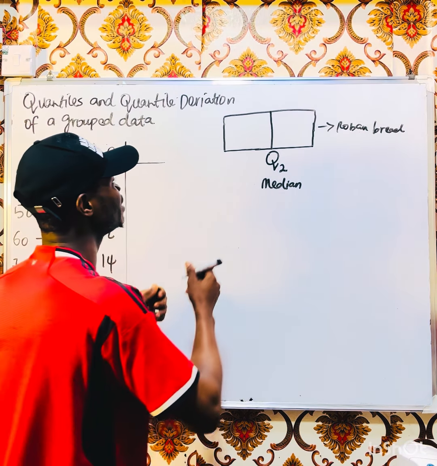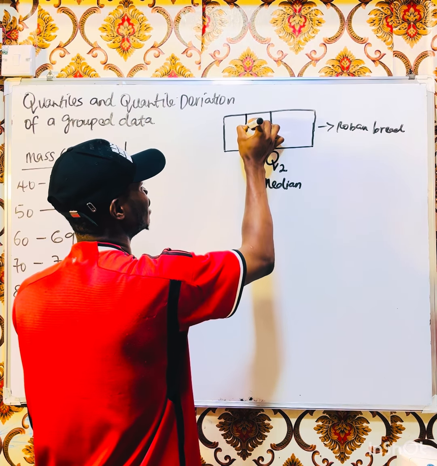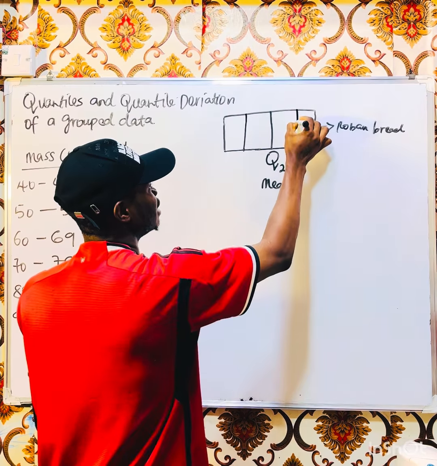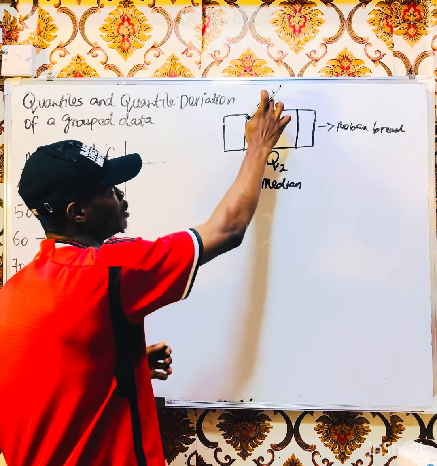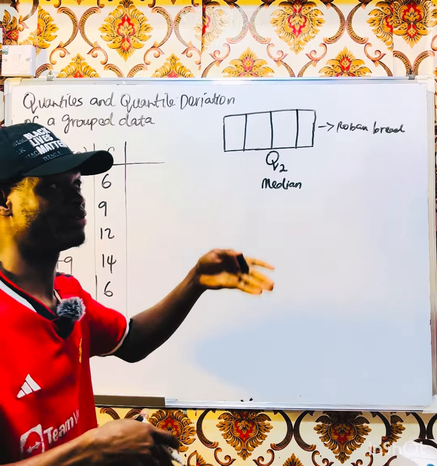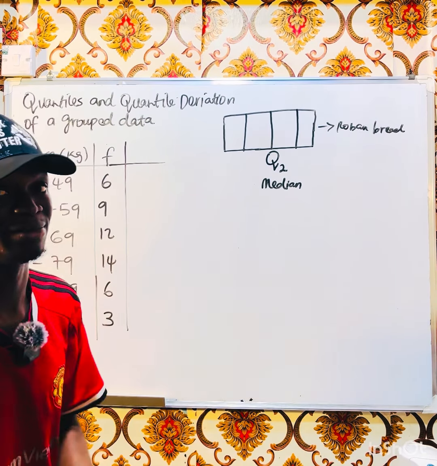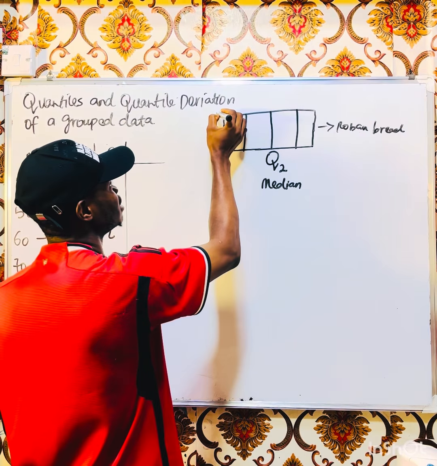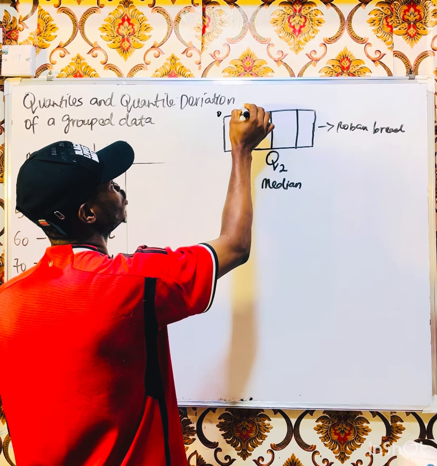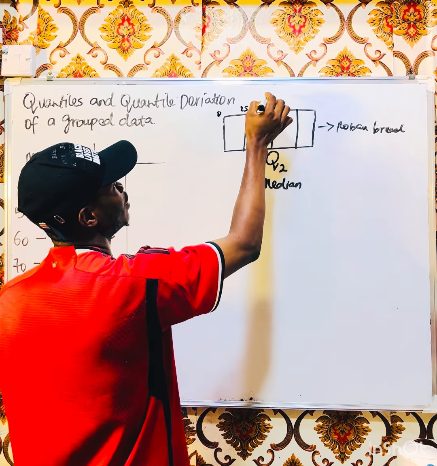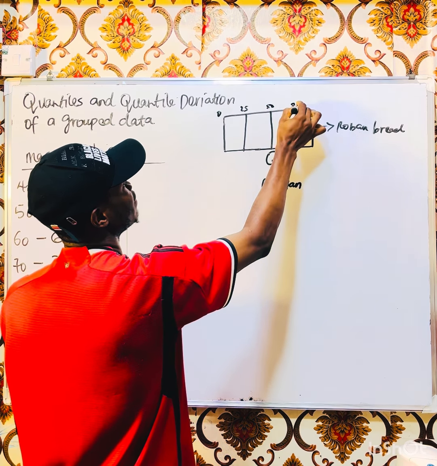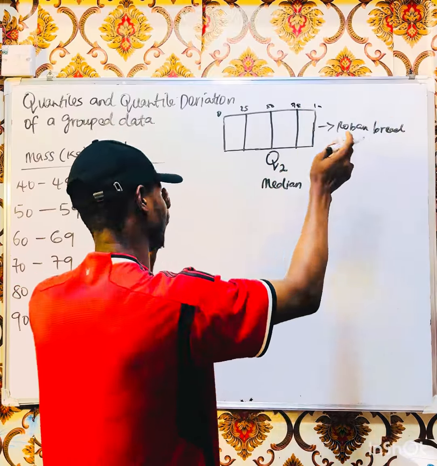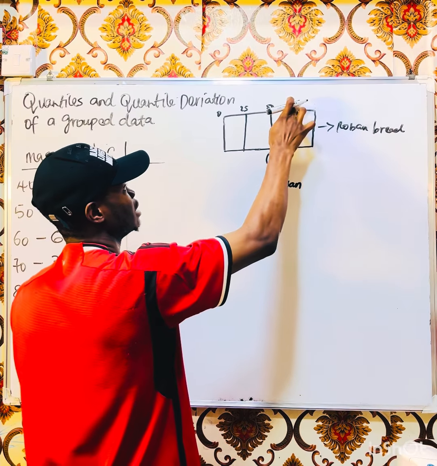Now, what if I divide this bread here and divide it here again? Some people call this place 50%. If you are rating it in percent, they would call this place 0, 25, 50, 75, and 100. If you like, you can still rate it like that.